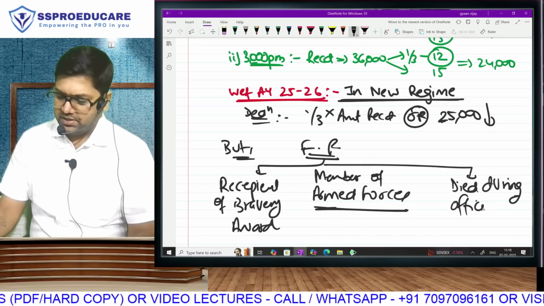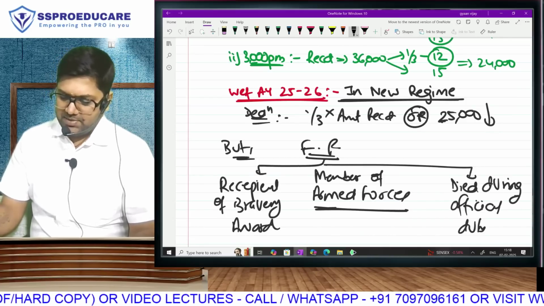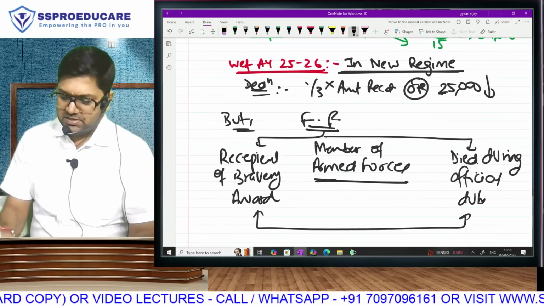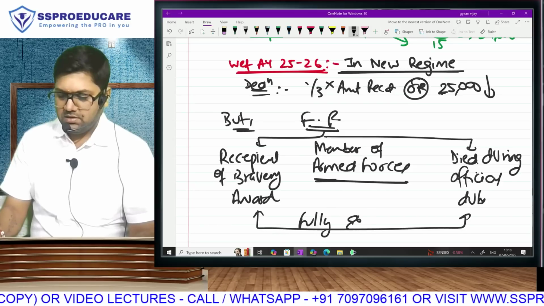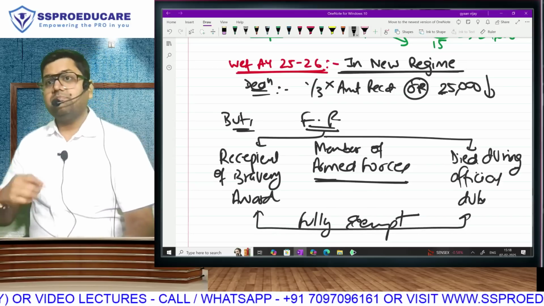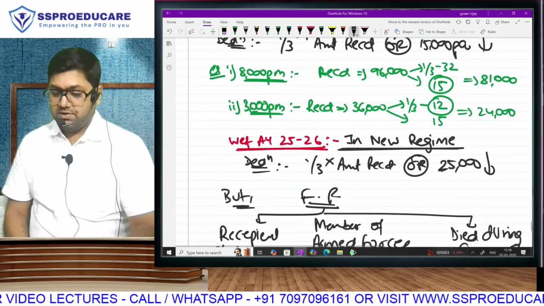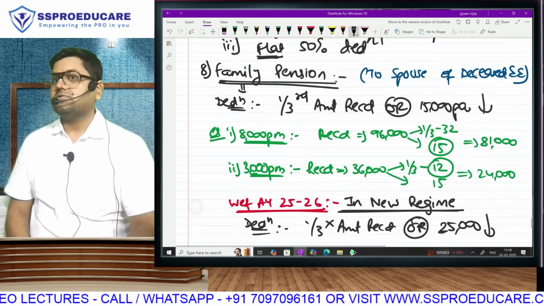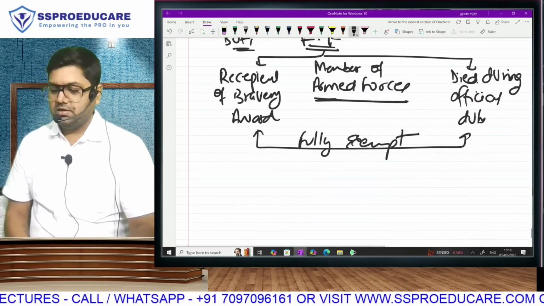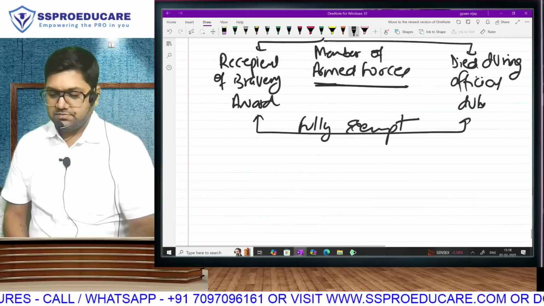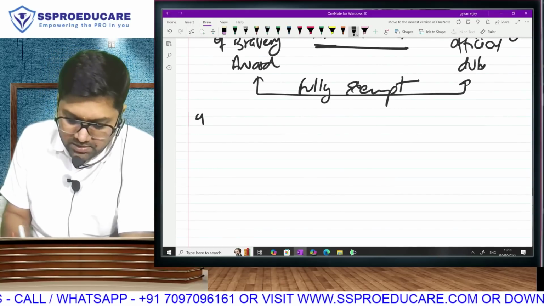Died during official duty. So in that case, in both these cases, the family pension is going to be fully exempt. Do you remember this, bro? Yes. In both these cases, the family pension is going to be completely and fully exempt. Correct hai? Fantastic.